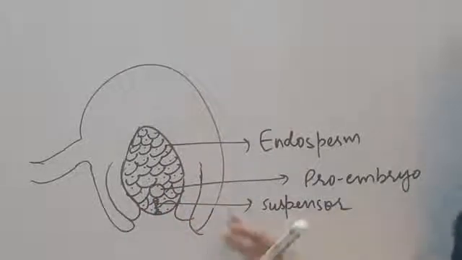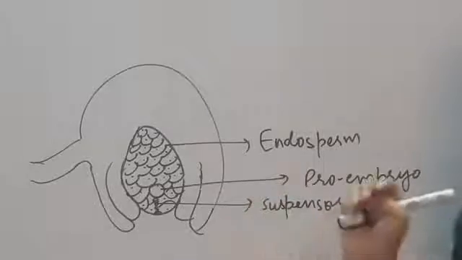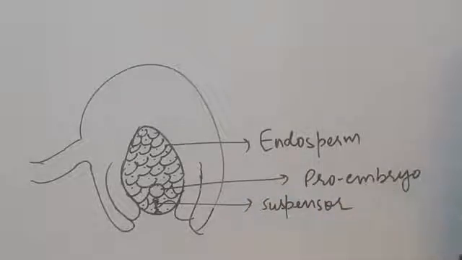Now let's see how, we have discussed up to the globular structure of the embryo. Now how this globular embryo structure will develop into the various other parts which are easily visible, as we have discussed in the fate. Now let's see how the further development will take place.